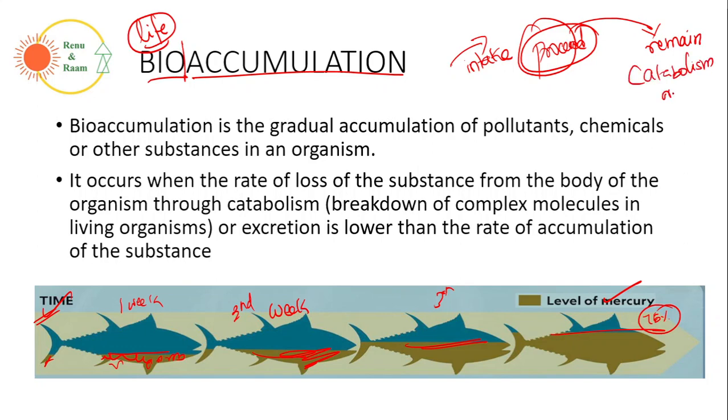Catabolism and the metabolic process result in taking the remittance out of the body. Now what is happening? The intake of pollutants is more, whereas the excretion of pollution is less. When the intake is more and the excretion is less, what will happen here? It gets accumulated in the body. So this is called bioaccumulation.